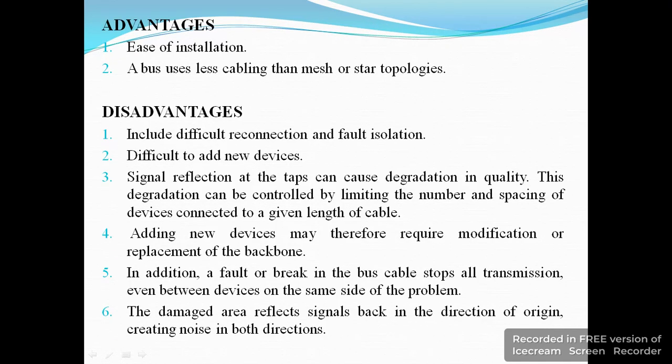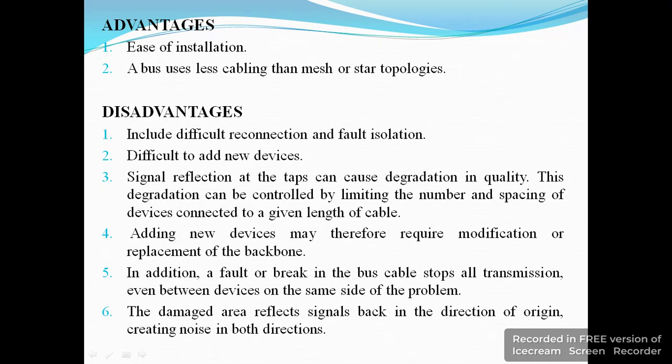Advantages: ease of installation. A bus uses less cabling than mesh or star topology. Disadvantages include difficult reconnection and fault isolation, difficult to add new devices, and signal reflection at the taps can cause degradation in quality. This degradation can be controlled by limiting the number and spacing of devices connected to a given length of cable. Adding a new device may therefore require modification or replacement of the backbone.